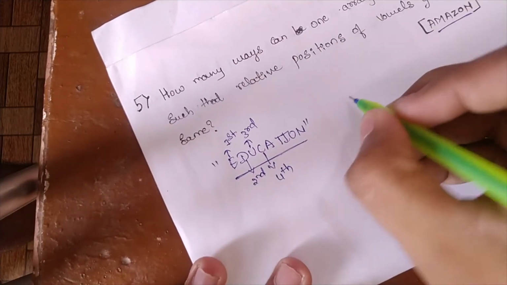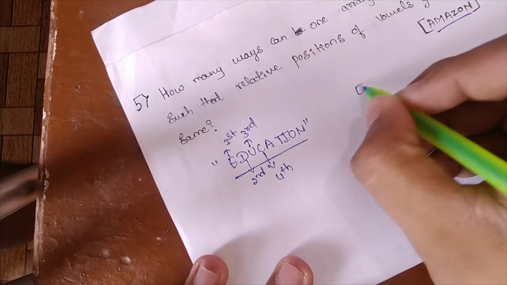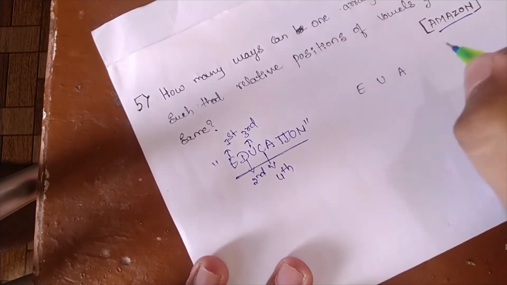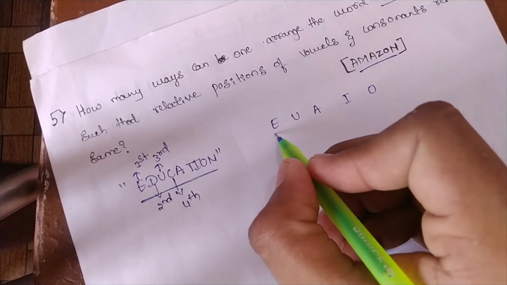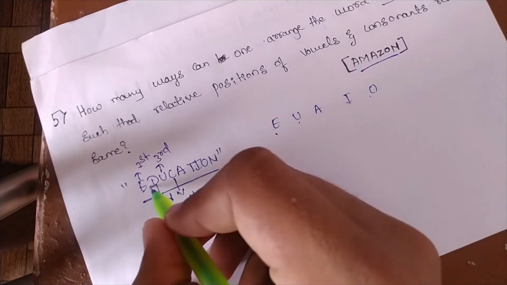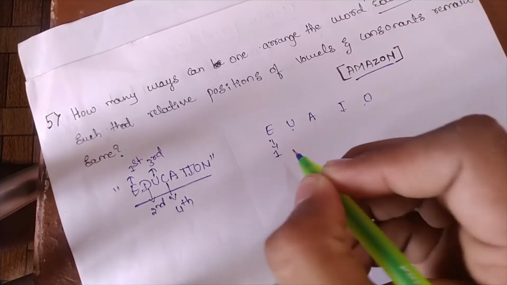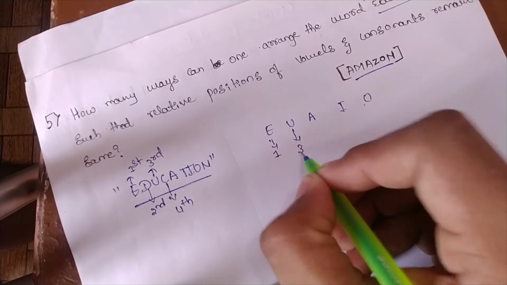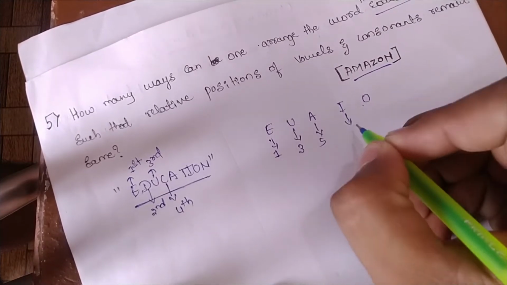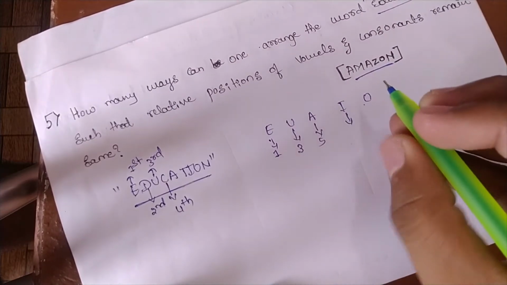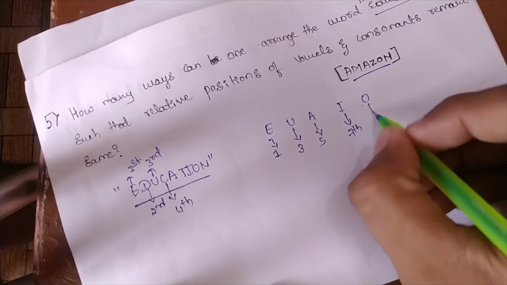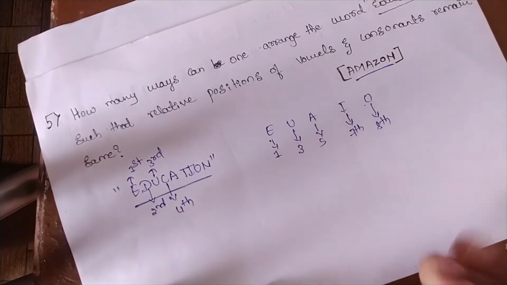So let's take the vowels, that is E, U, A, I, O. E is at first position, U is at third position, A is at fifth position, I is at seventh position, and O is at eighth position.